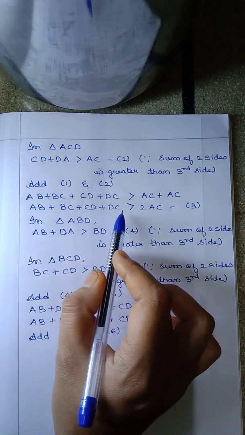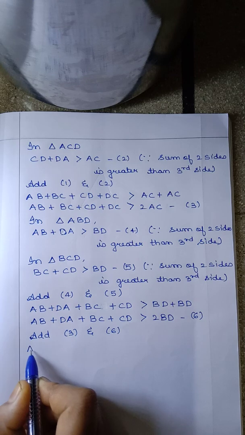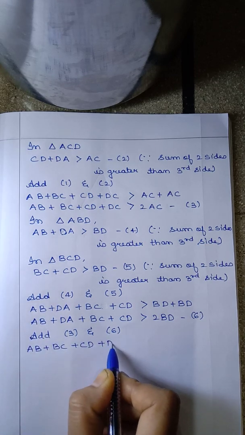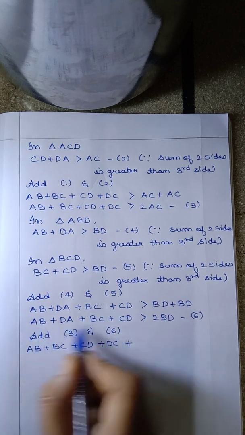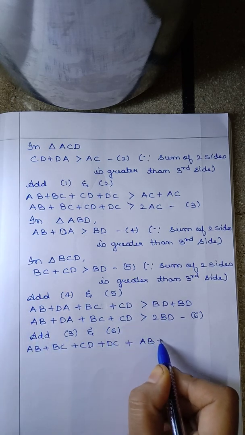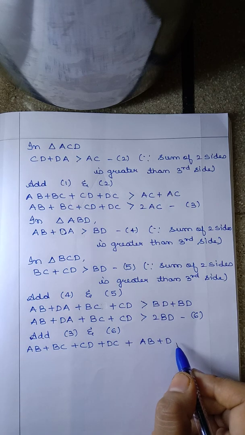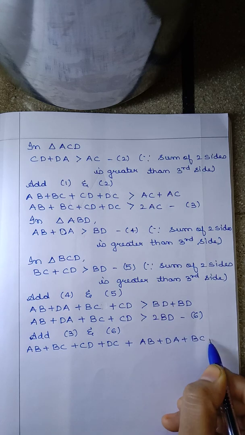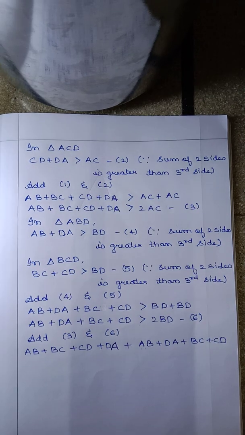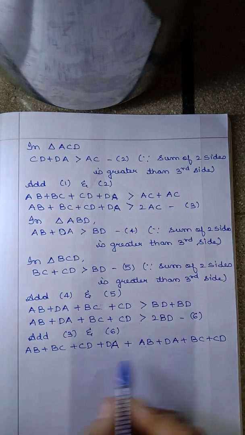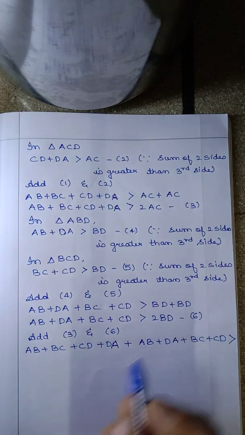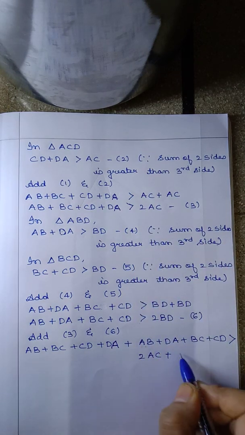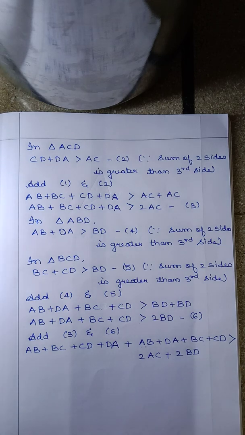So let's take the LHS of equation 3, that is AB plus BC plus CD plus DA, plus now the LHS of equation 6, AB plus DA plus BC plus CD, is greater than, add the RHS. Here it is twice of AC and plus here of equation 6 is twice of BD.